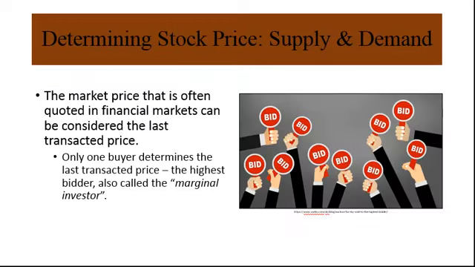It's popular to think that the market price is the price that the market thinks the stock is worth. That's not quite the case. The market price is only determined by one buyer. This is called the marginal investor. The one person in the entire market that bid the most for the stock actually determines that stock price. So when you hear the term market price, it's really referring to the last transacted price, the one the highest bidder paid a few moments before.